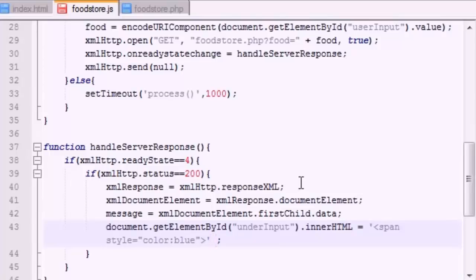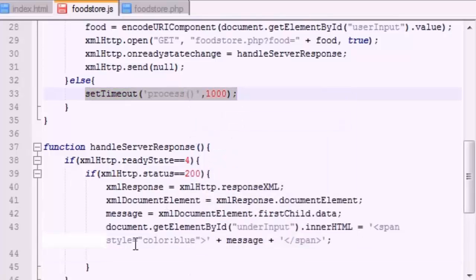So basically, we want to create the message, and now the message is going to be colored blue once I end the span tag. Right, like that. Alright, so that's basically what we're doing, and actually, I'm just going to go ahead and code the rest of this, and then I'm going to talk you guys through it.